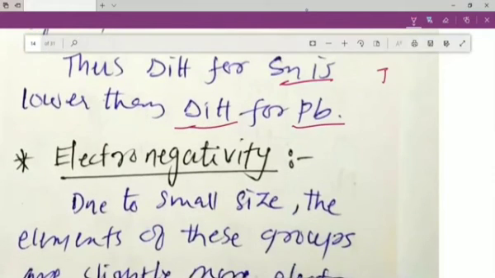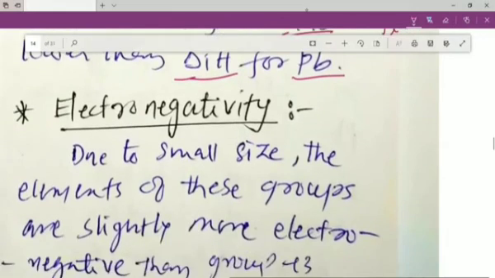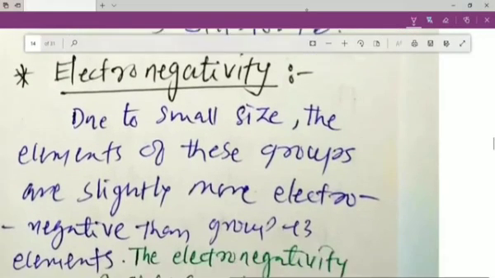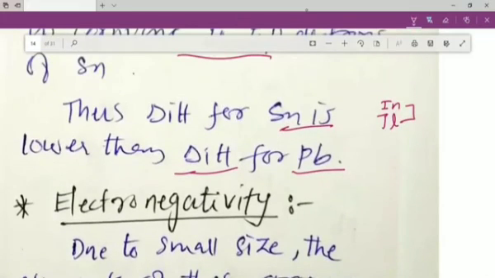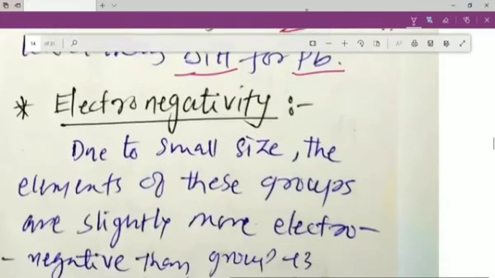Same as we have studied about indium and thallium. The same way, my dear students, the same is the case here, and that is why the first ionization enthalpy of tin is less than the first ionization enthalpy of lead.